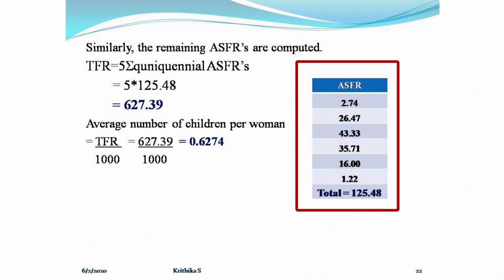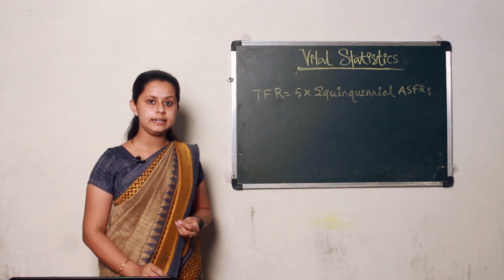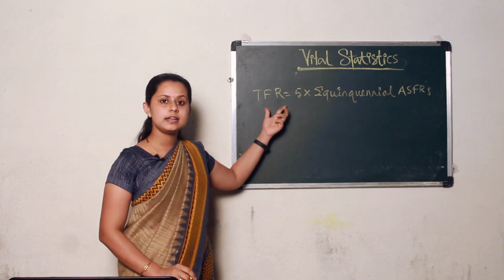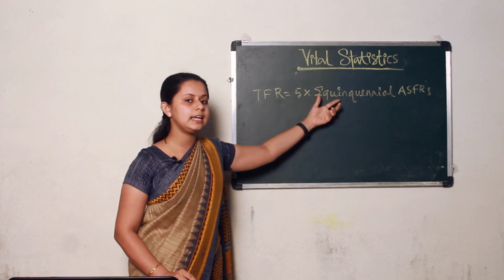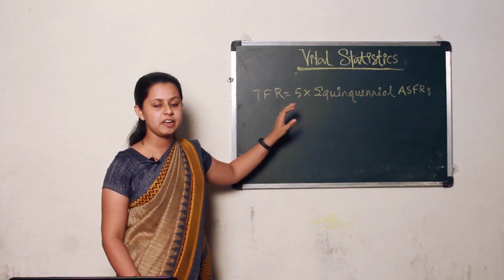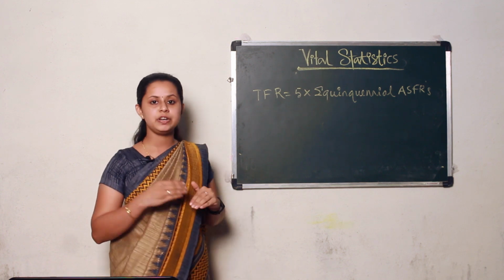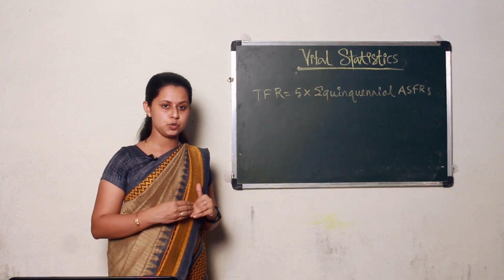To find the total fertility rate, you need to find the total of ASFRs, that is 125.48. To find the total fertility rate, write down the formula. TFR is equal to 5 into quinquennial ASFRs. Here also 5 is considered as a width. Why? Because here we are considering exclusive class intervals, that is from 15 to 20, 20 to 25 and so on.